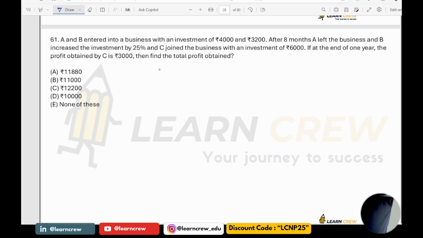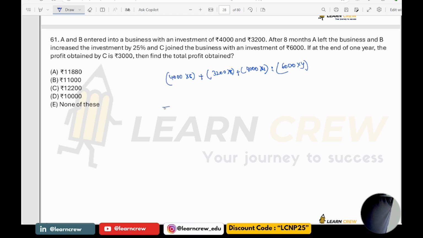So here, the ratio of profits, please see here: A's investment for 8 months, B's investment how much? First 8 months 3,200. After that he increased by 1/4 of 3,200, which is 800, that is 4,000 for the next 4 months. And C's 6,000 rupees for 4 months.